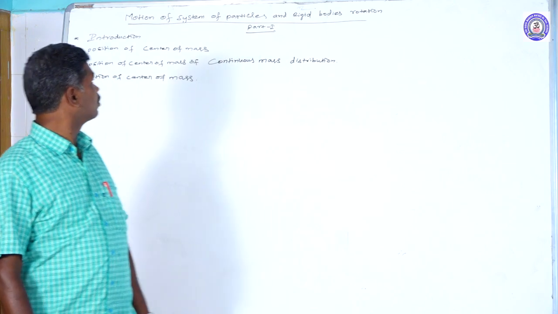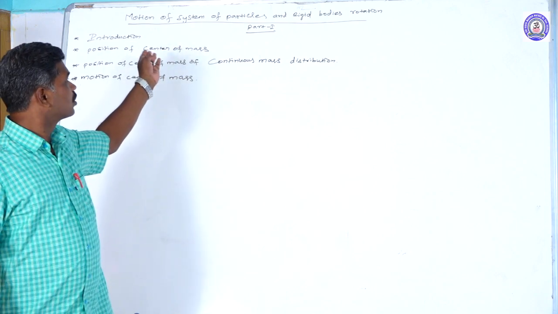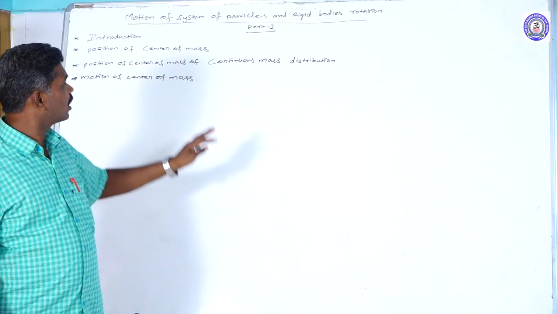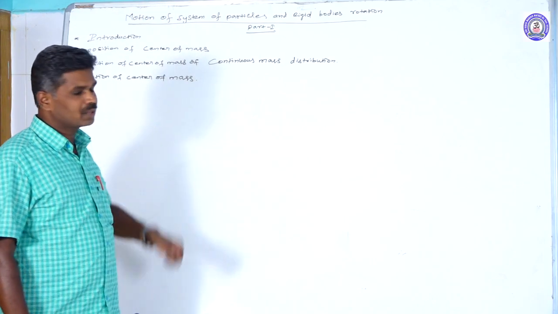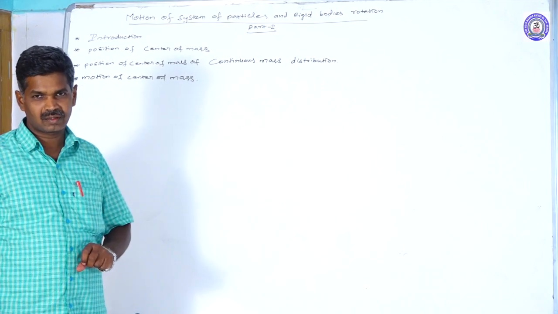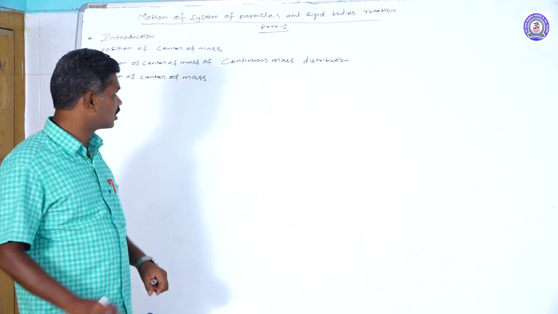Today we are going to deal with the motion of a system of particles and rigid body rotation. A system of particles means a collection or group of particles that interact with each other.